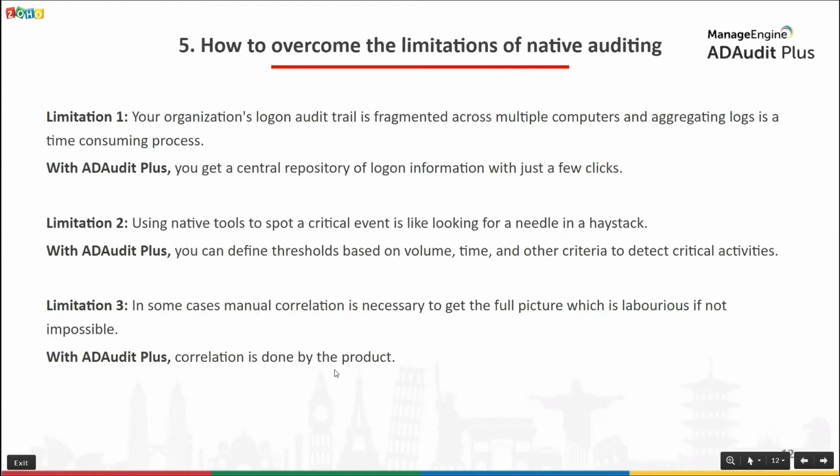Security logs do not get replicated between computers. So what this means is that your organization's logon audit trail is fragmented across multiple computers. And aggregating all of these logs from all the computers in your domain is a very time consuming process. You can leverage Windows Event Forwarding, WEF in short, to read logs on any computer and forward only the events that you want to one or more Windows Event Collector computers.